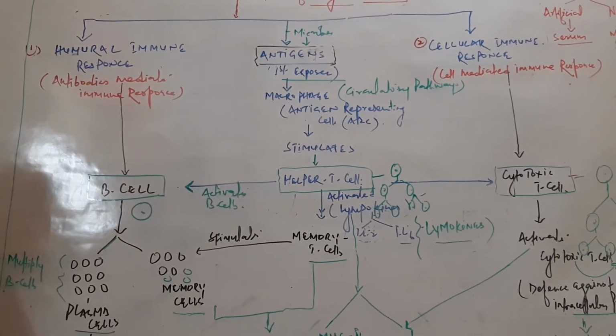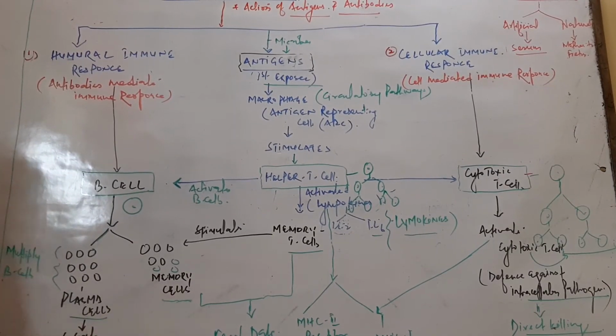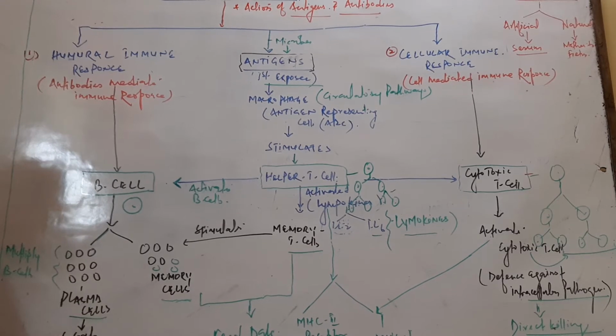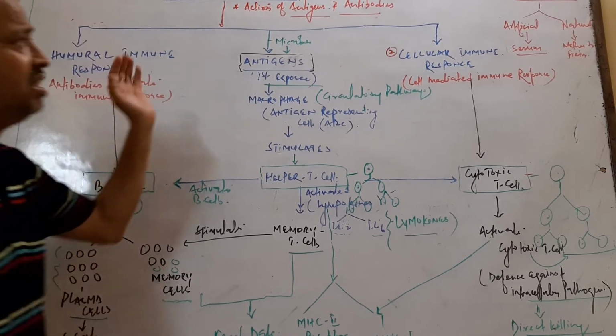Another is the cytotoxic response, where cells are activated to produce natural killer cells that directly kill microbes or foreign invaders. So there are two mechanisms. All this relates to active immunity, when pathogens come inside and the immune response starts. Another one is passive immunity.